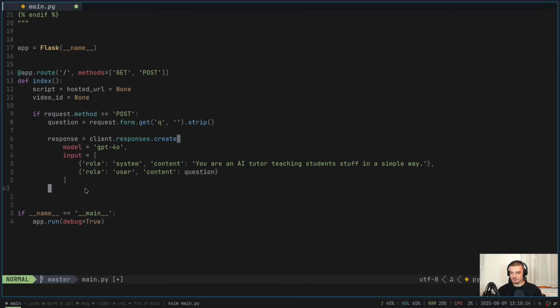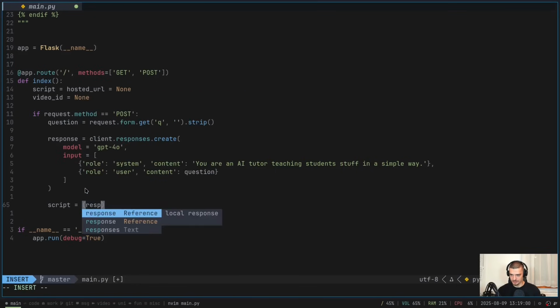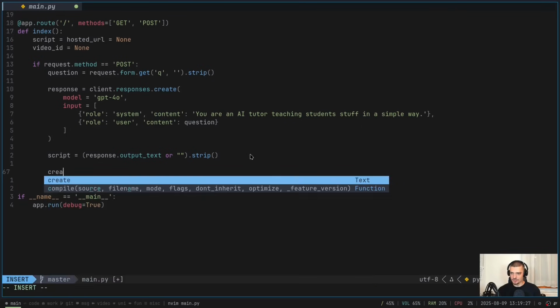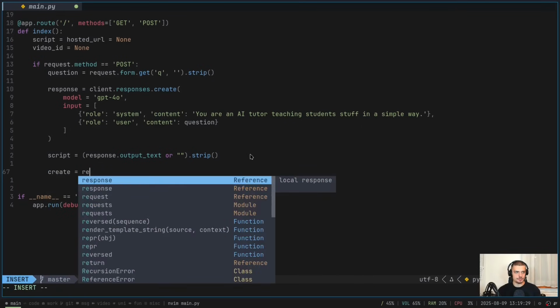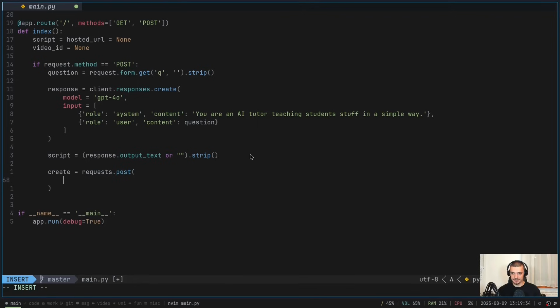Then we're going to get the script as a result. So we're going to say script is equal to response dot output text or empty if this is not present. We're going to strip that as well, and that is what we're going to feed now to the Tavus API to generate a video with this text that is provided by GPT-4o. So we're going to say create is equal to requests.post. We're going to post again to the Tavus API.